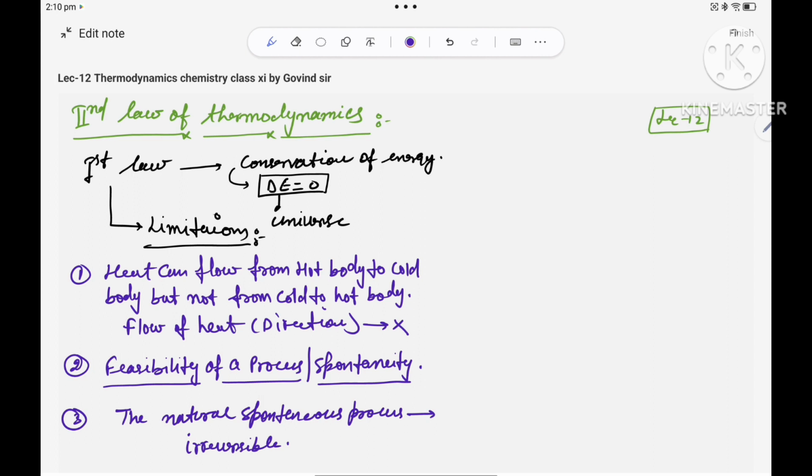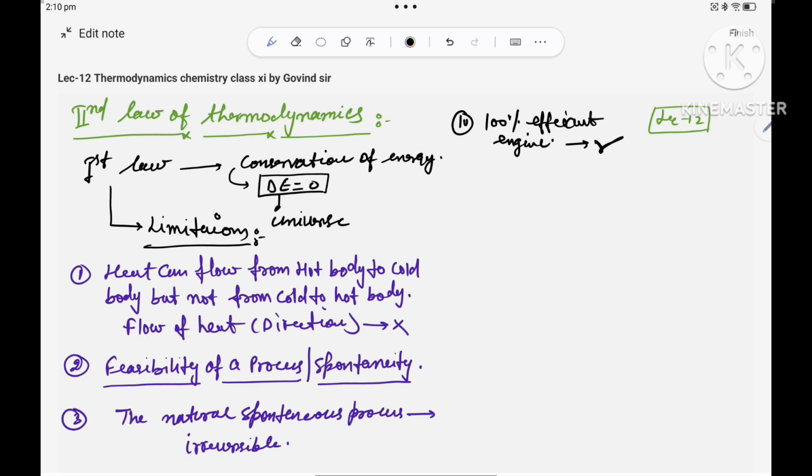Number 4, according to the first law, can you form a 100% efficient engine? Forming a 100% efficient engine is not possible, but according to the first law, it is saying yes, it is possible.